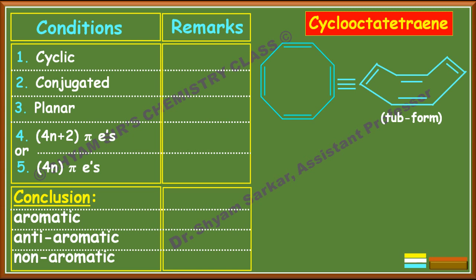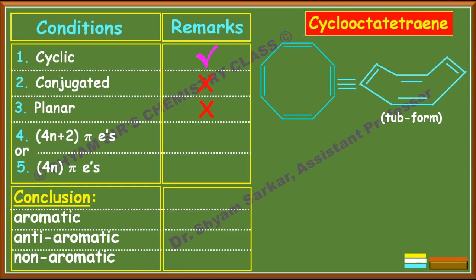So to get stability, it forms tub form or boat form, it converts easily. So this structure is not stable. The planar structure is not stable due to a lot of strain, and it easily transforms into the tub form or boat form. Now in tub form or boat form, this is cyclic but not conjugated, not planar.